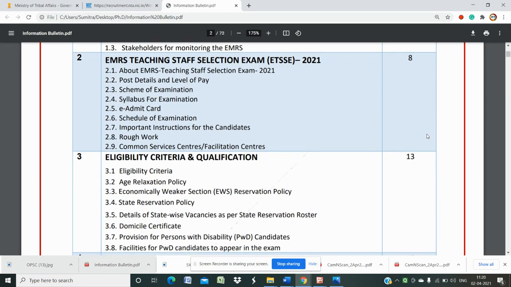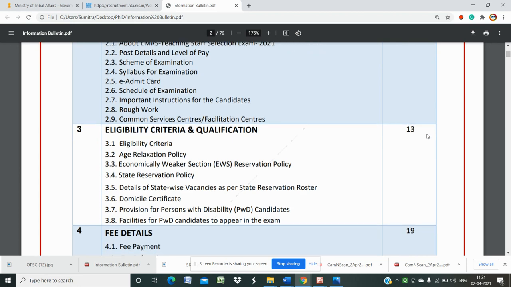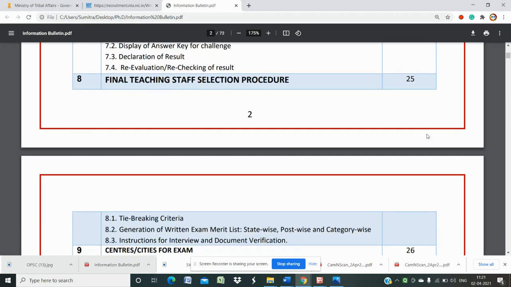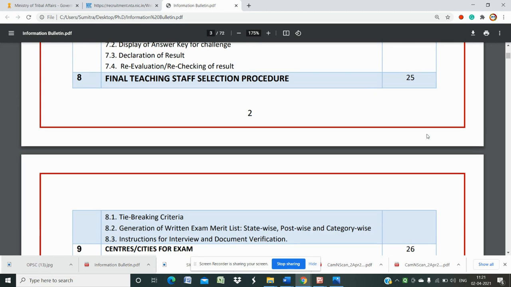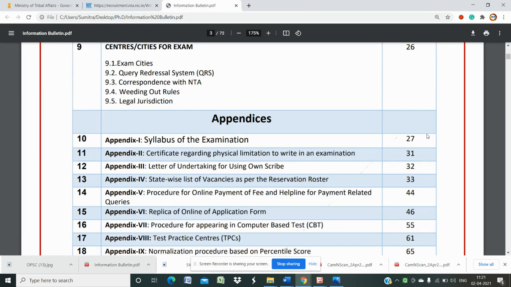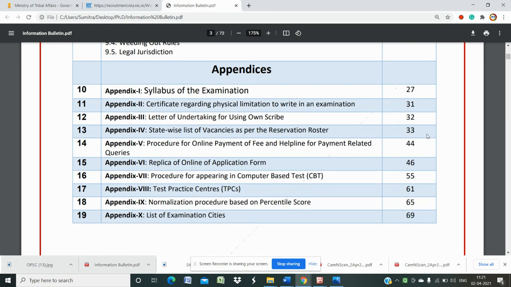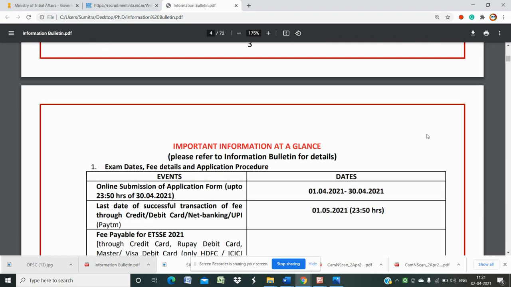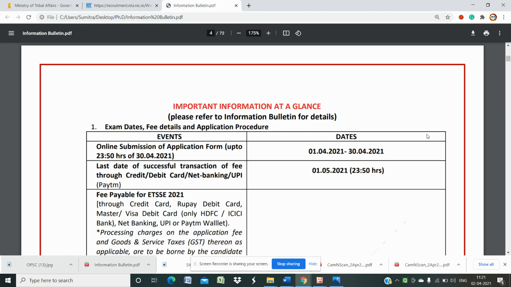So we all know more than 3,000 posts have come out for Eklavya Model Residential School under the Tribal Ministry, Government of India. The online application started from 1st of April 2021. So let us start with all the details of the documents they are asking for during our online application.